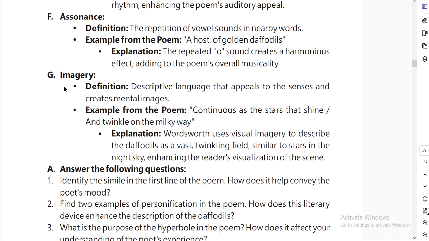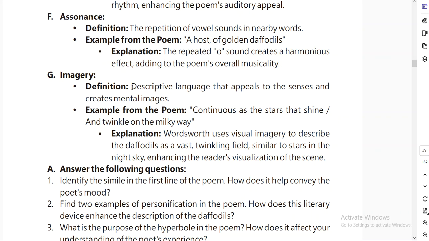Imagery. Imagery is very important when a poet writes something, because imagery is used to satisfy our five senses. Okay, such words are written in a piece of writing or poetry which impress or instigate our five senses, like sense of sight, sense of hearing, sense of touch, sense of smell, and sense of taste.